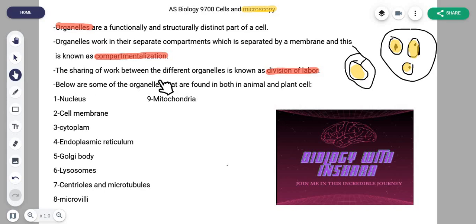So the sharing of work between the different organelles is known as division of labor. Here's the thing. Let's take an example. You're in your house, so your mom or your dad or whoever cooks in the kitchen, and then there's someone cleaning the floor, and then there's someone who gives you the money, and then there's someone who ensures that your pipes are working fine.